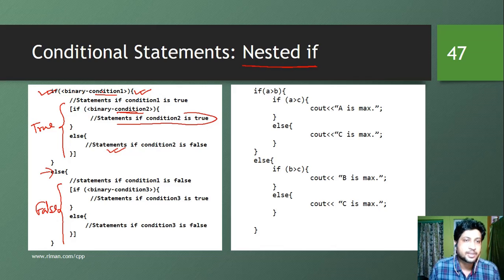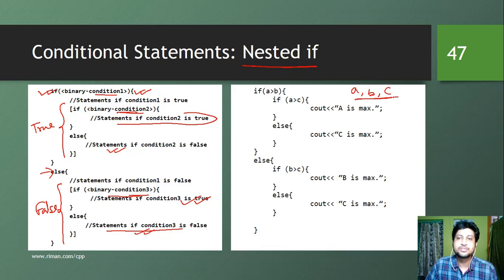As binary condition 1 is false, we are going to check binary condition 3. If this condition is true, then the set of statements inside this if block are going to execute. Else, if binary condition 3 is false, then the statements in this else block are going to be executed. Now let's look at this example, where we check the maximum among three numbers a, b and c.